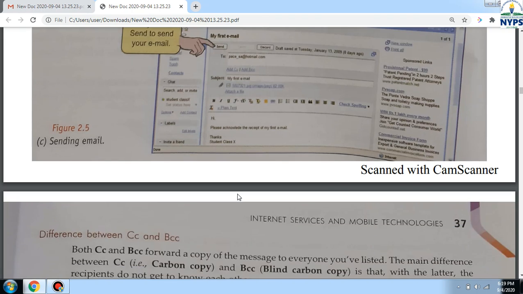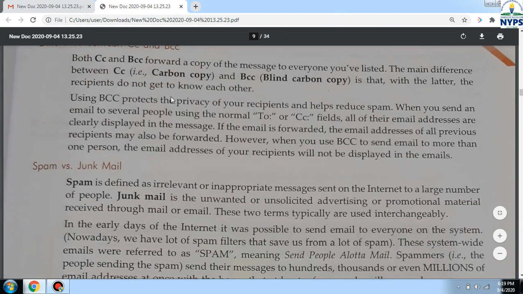So I have told you the whole process. Difference between CC and BCC, just see for yourself.